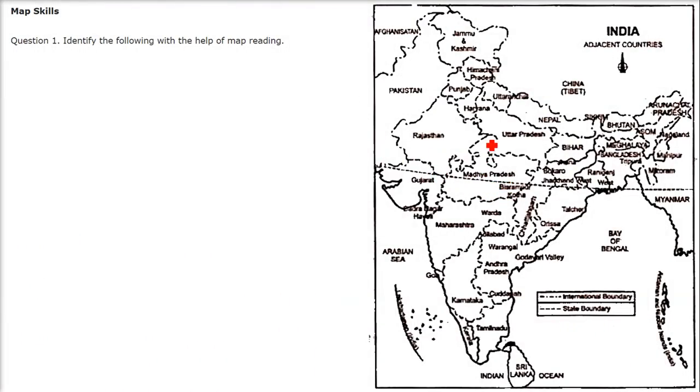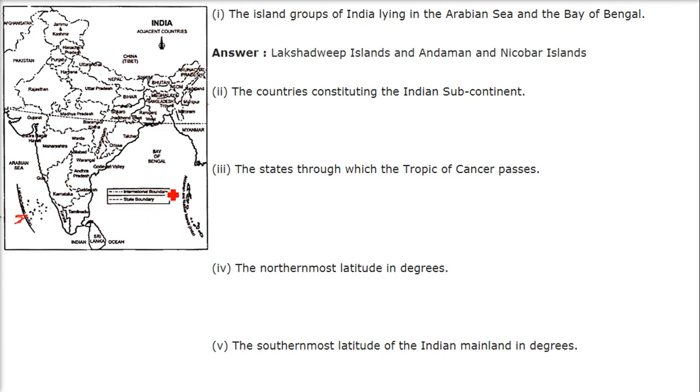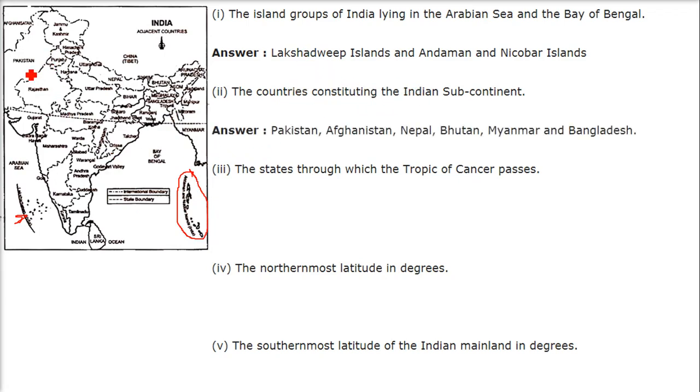Identify the following with the help of map reading. So let us take one by one. The island groups of India lying in the Arabian Sea and Bay of Bengal. So what are these islands? These are the Lakshadweep. And what are these islands? These are the Andaman and Nicobar Islands. The countries constituting the Indian subcontinent: this is Pakistan, Afghanistan, then we have Nepal, then Bhutan, and China also, Tibet, and Myanmar and Bangladesh.